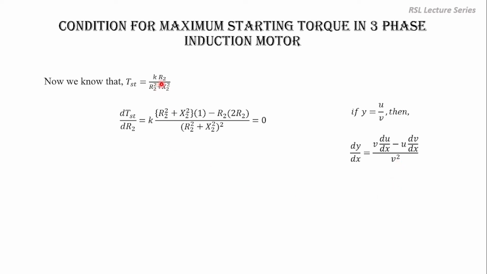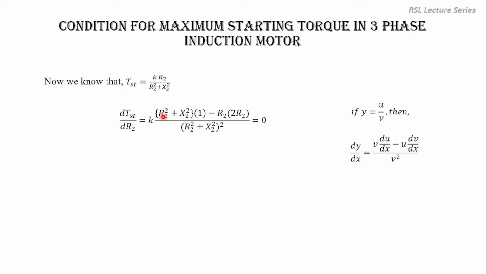In this case U is R2 and V is R2 square plus X2 square. So in the denominator we have V square, so R2 square plus X2 square whole square. In the numerator we have V into du by dx first term. So V is R2 square plus X2 square, first term is R2. Differentiating R2 with respect to R2 will give you 1 minus U into dv by dx. Here U is R2. Now differentiating V, we will get 2R2, the other term will be 0. So this is 2R2.